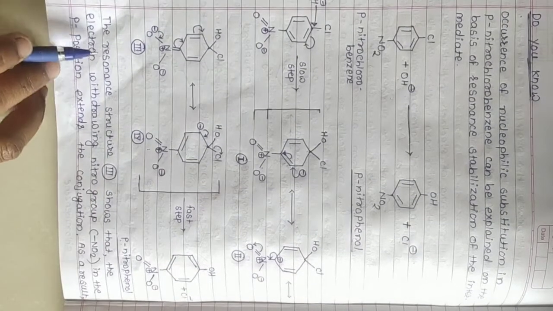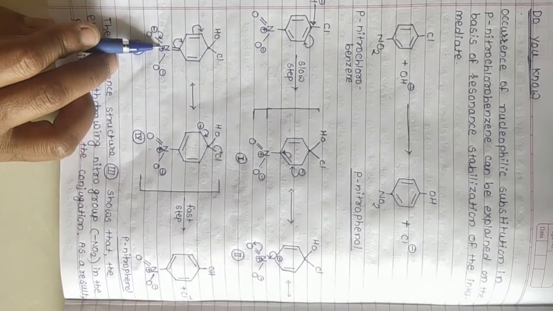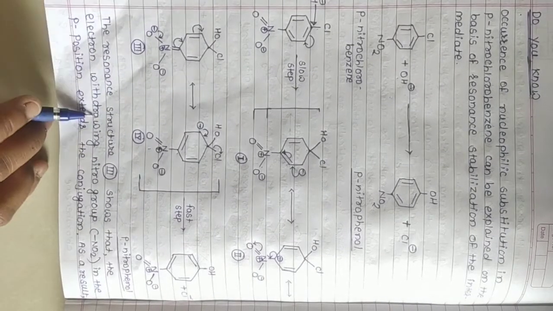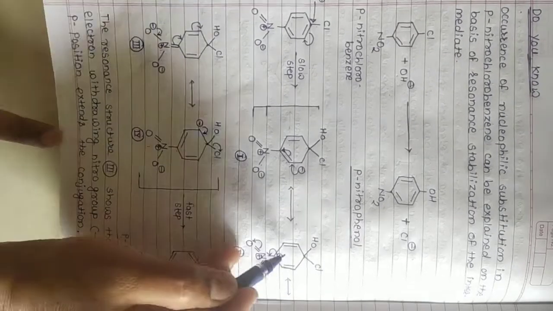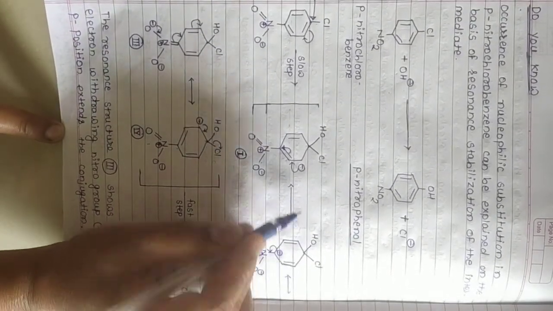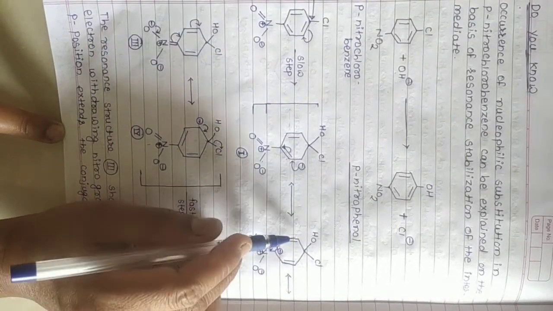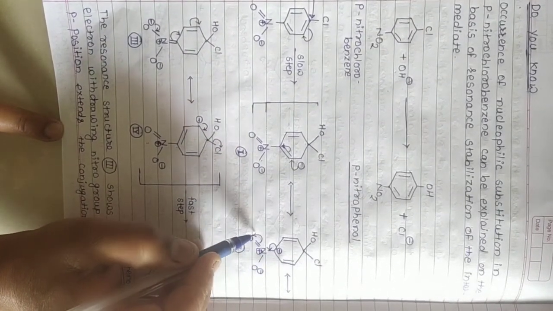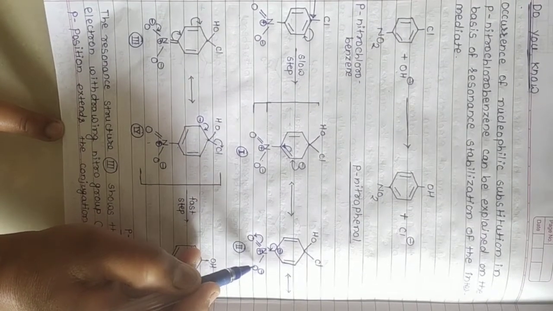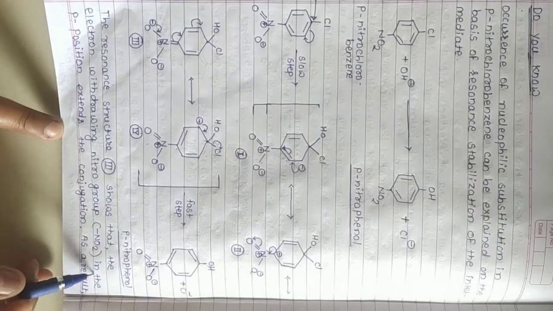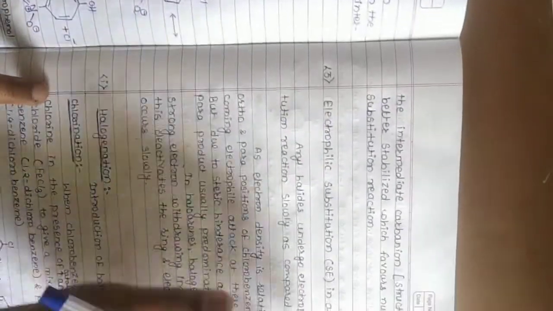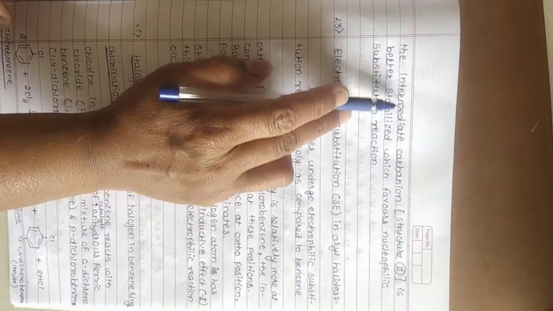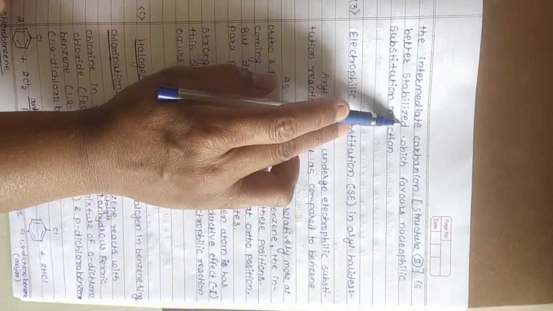That product is para-nitrophenol. This third resonance structure shows that the electron withdrawing nitro group, NO2 group, at the para position extends the conjugation. The negative charge is formed at the ortho, para and ortho positions, and this negative charge is extended due to the presence of the NO2 group at the para position. As a result, the intermediate carbanion, that is the second structure, is better stabilized, which favors the nucleophilic substitution reaction.